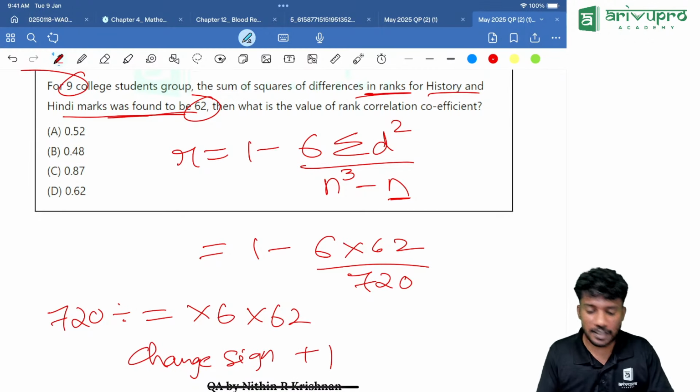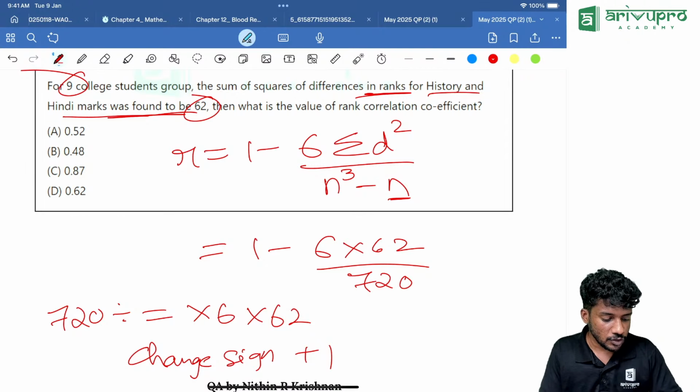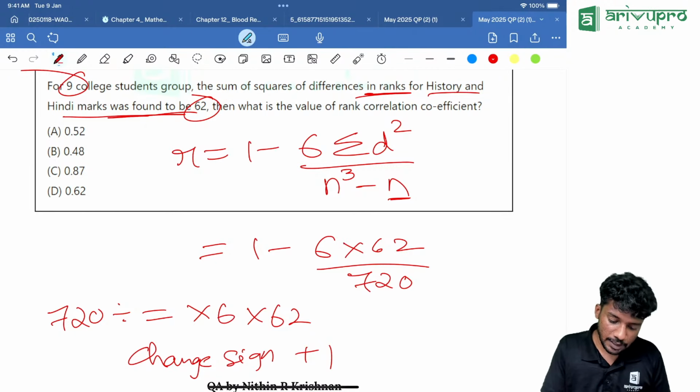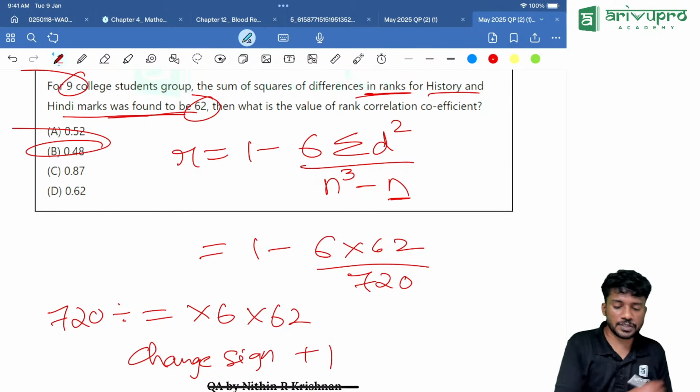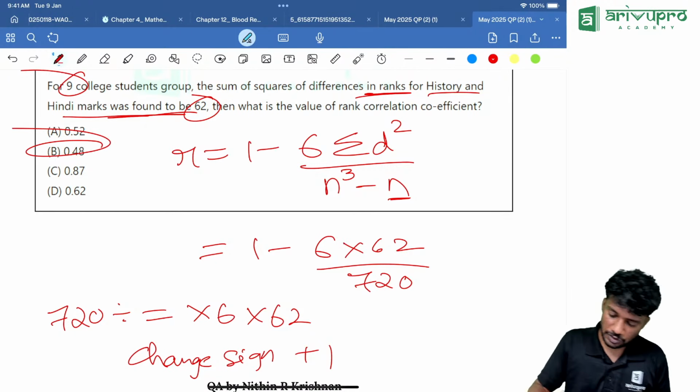How much are you getting? Let me try. Then 729 minus 9, then divide equal to, multiply it with 6, multiply it with 62, then equal to, change sign, plus 1. You are getting it as 0.48. Option B is our answer. Option B, which is equal to 0.48.